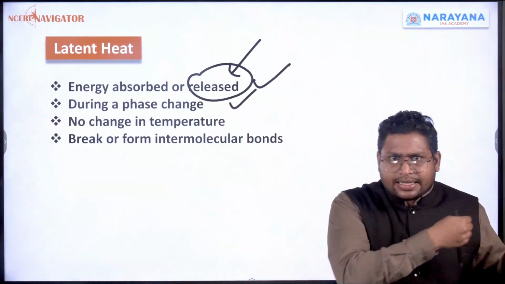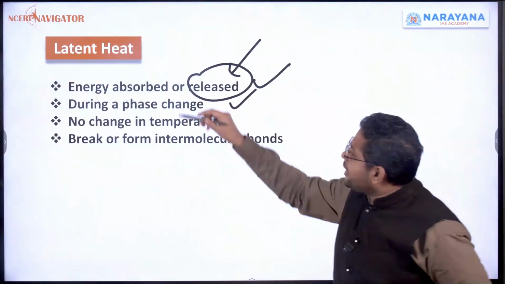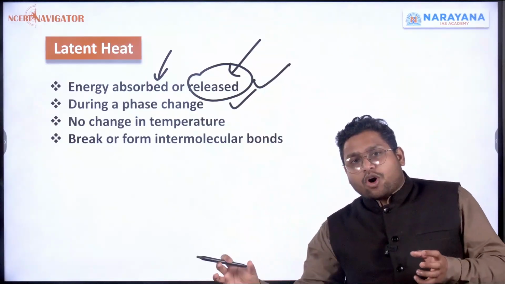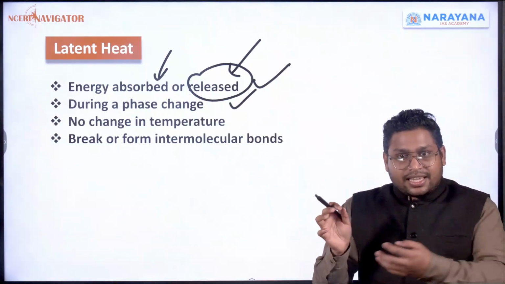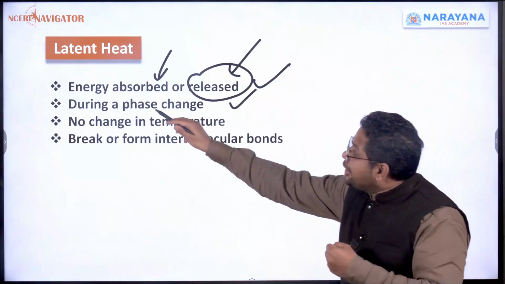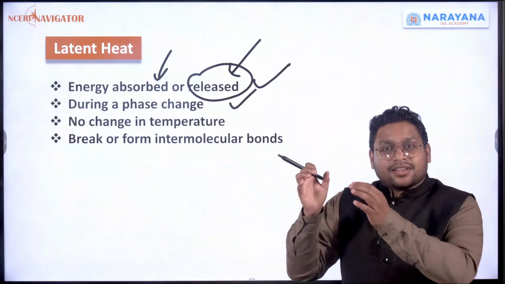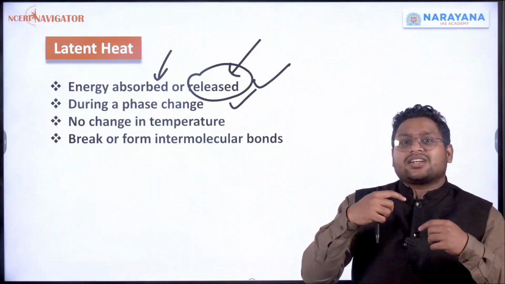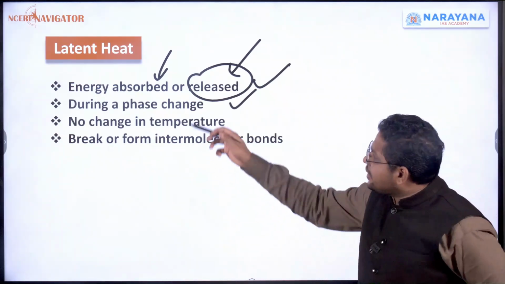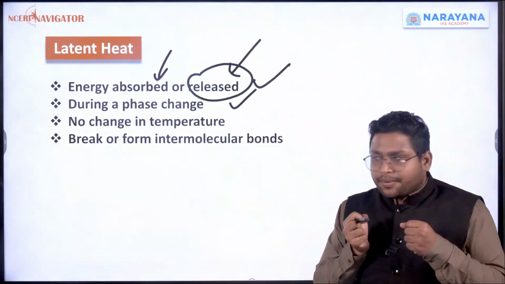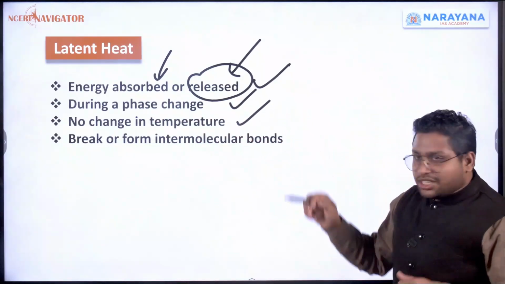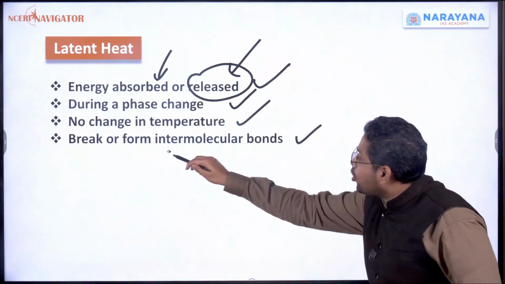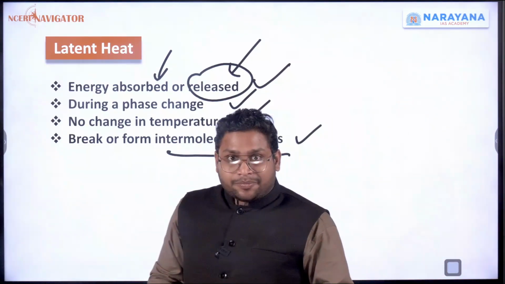Now don't look at this released part. I'll discuss that in the later slides. Right now just look at the energy that is absorbed. So from water to gas, some energy is being absorbed during a phase change. That means from solid to liquid, whatever transition has to take place, this energy is being absorbed, and there will be no change in the temperature. But what is exactly happening is the intermolecular bond is breaking.